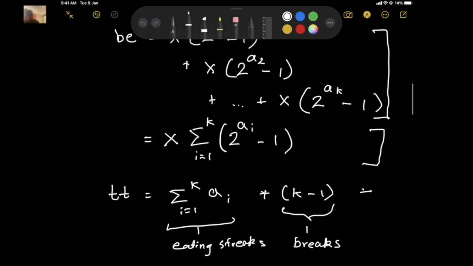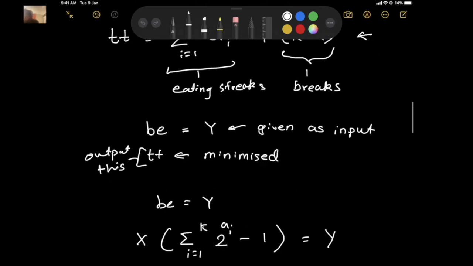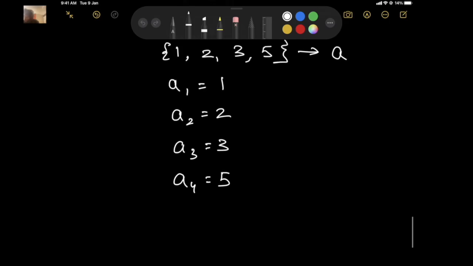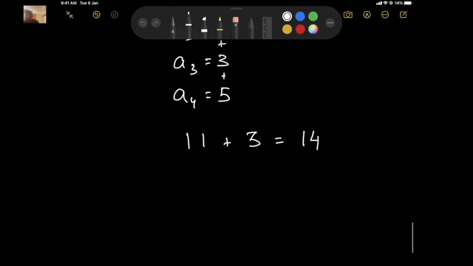This formula here is just the sum of A_i, so that's 1 plus 2 plus 3 plus 5, so that's 11, plus k minus 1, so 3. So 14 here. This is the amount of time taken to complete this kind of eating streak. The idea is that we'll try this for all k, and we'll simply take the minimum of the time taken across all k.